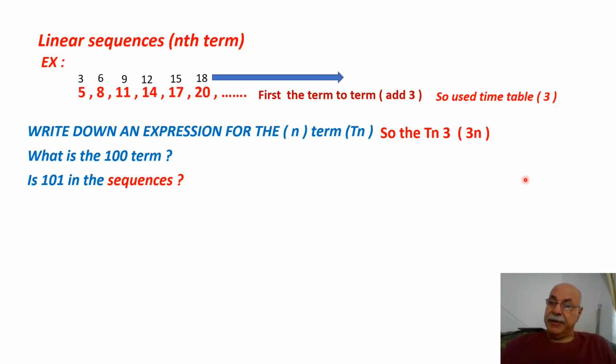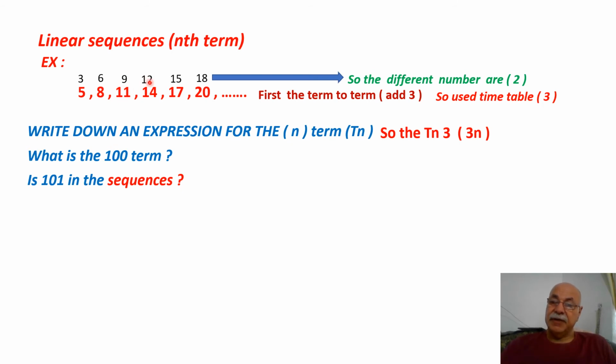Now what is the difference between the sequence and the times table? The difference between 5 and 3 is 2. The difference between 8 and 6 is 2. The difference between 11 and 9 is 2. The difference between 14 and 12 is 2.